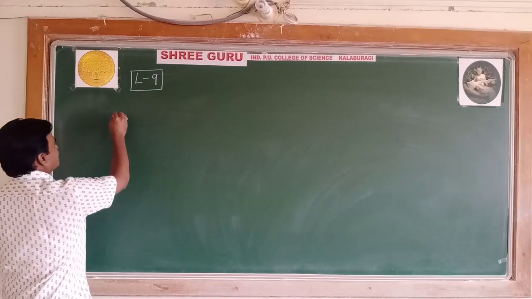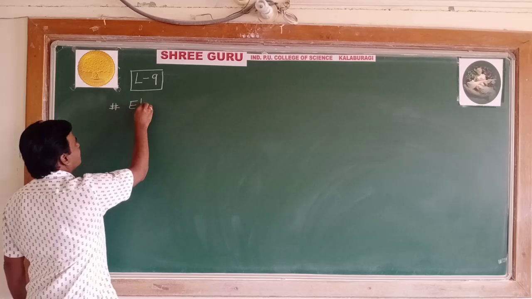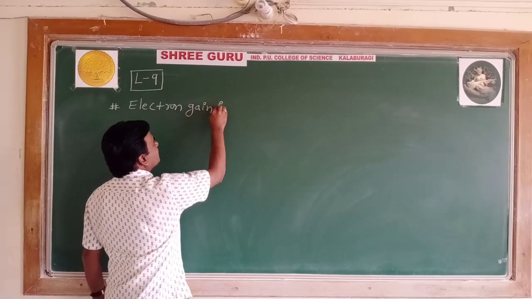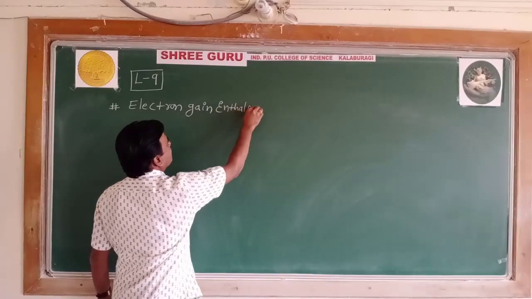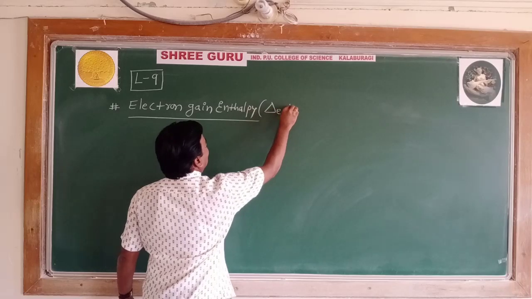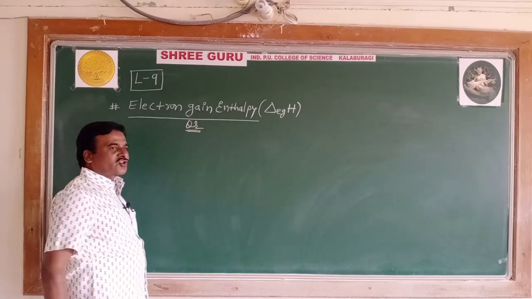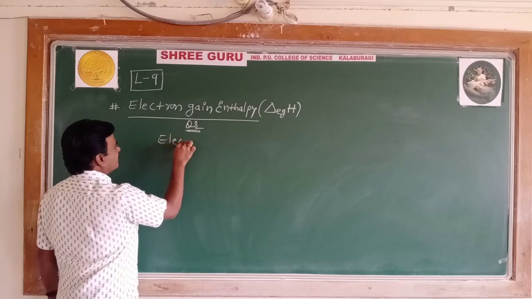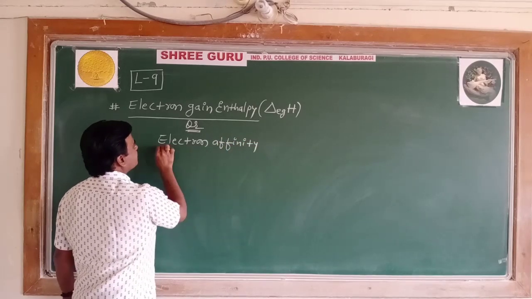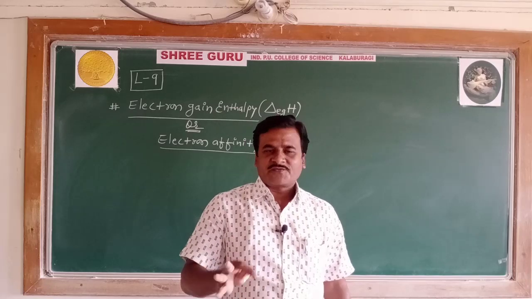Electron gain enthalpy is also called electron affinity. One and the same, electron affinity.